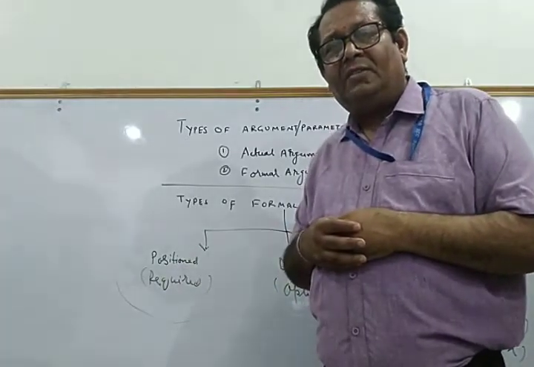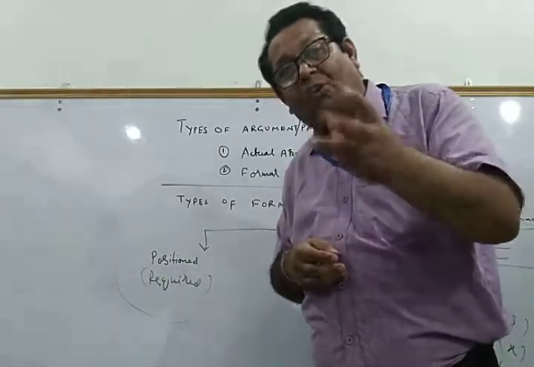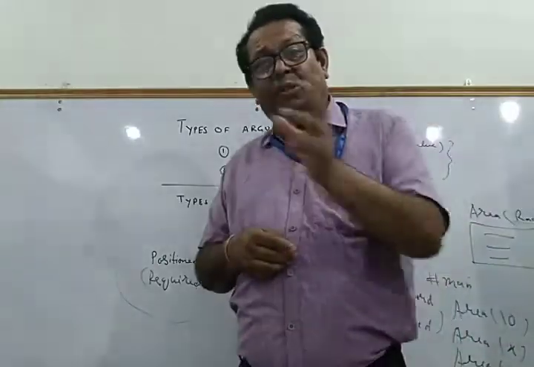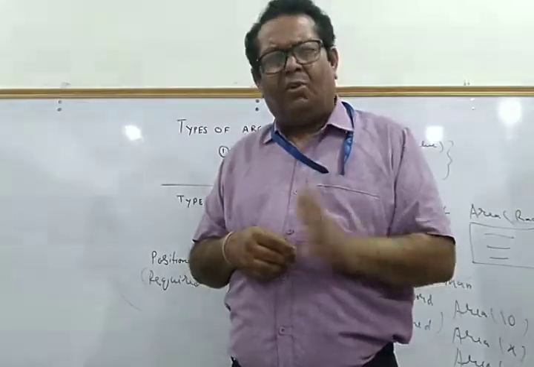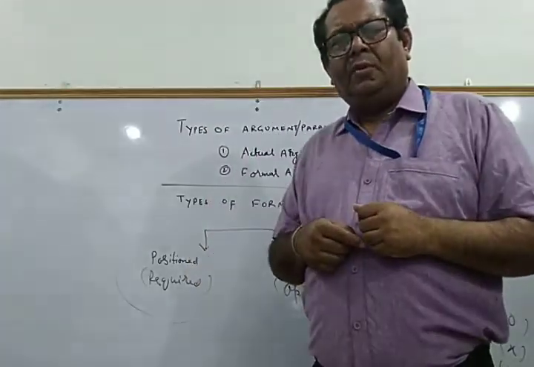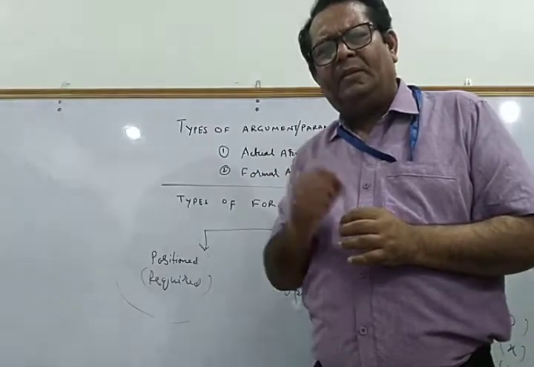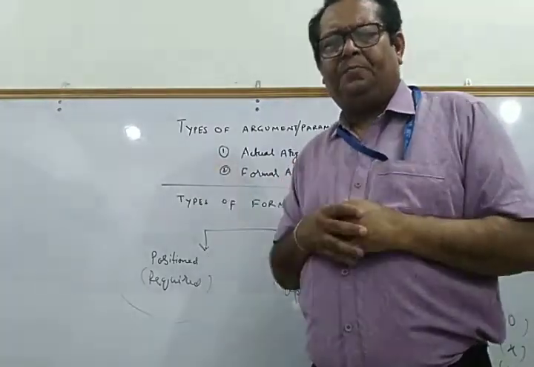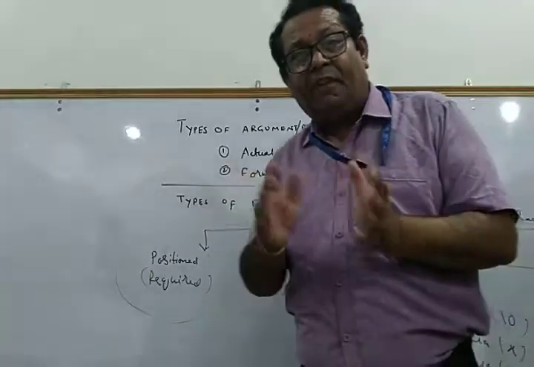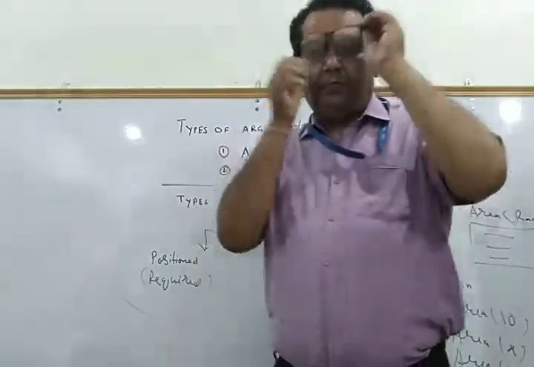Because if the function needs three arguments, you are supposed to pass three arguments. And I also told you one thing: the position is important. The first argument will go to the first, the second will go to the second, and the third will go to the third. So which argument goes to which parameter also depends upon the position. Therefore, it's called the positional as well as the required argument.